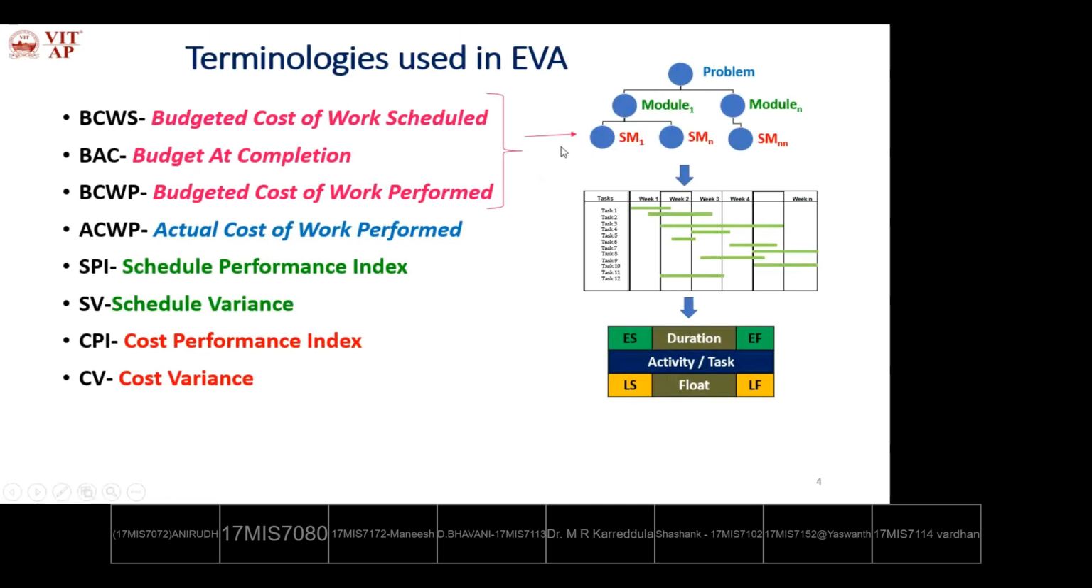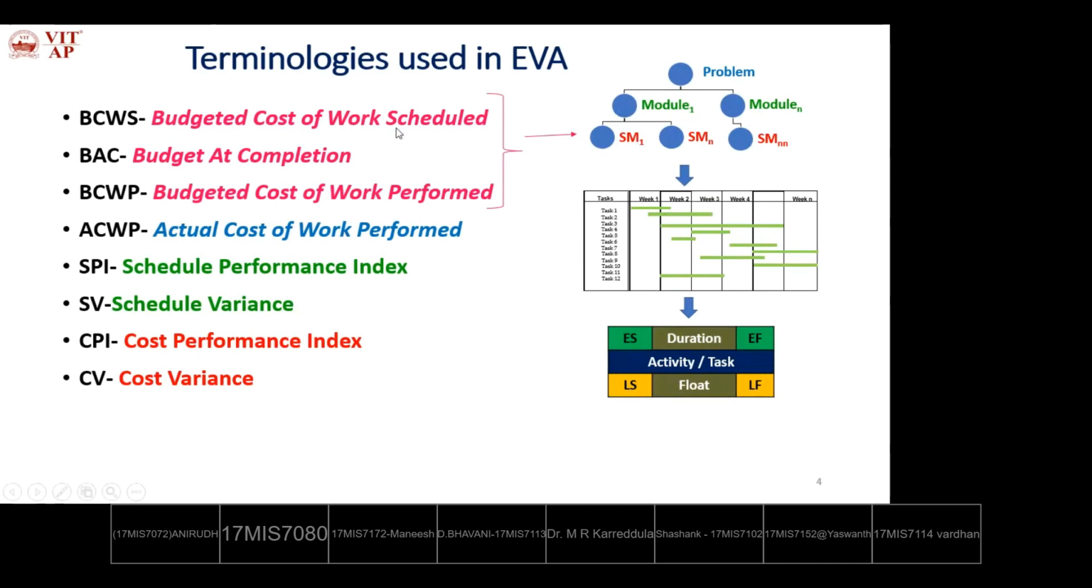So the various levels of elements, and then ACWP, actual cost of work performed. These are for scheduled, and after commitment we will start the work, the implementation of the project from day 1 to day n. During the development, at any moment, EVA is used to inspect whether the project is going on as per the schedule or not, and what is the actual cost that we are spending.